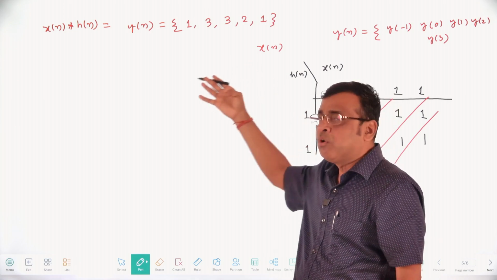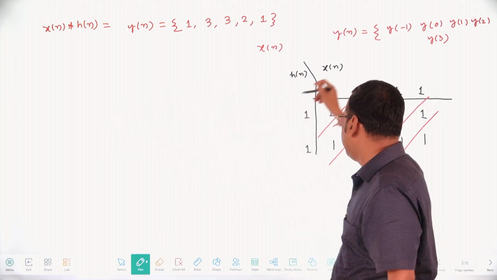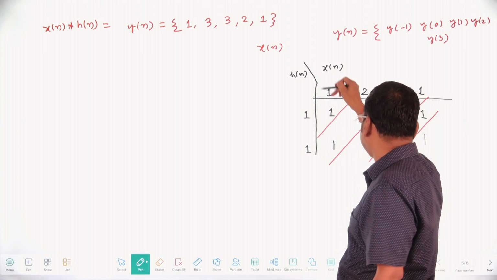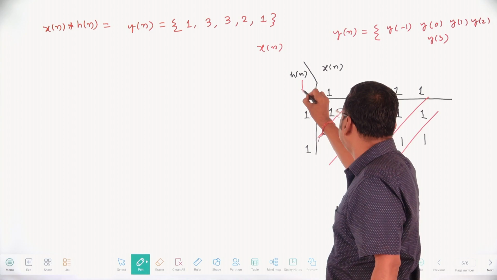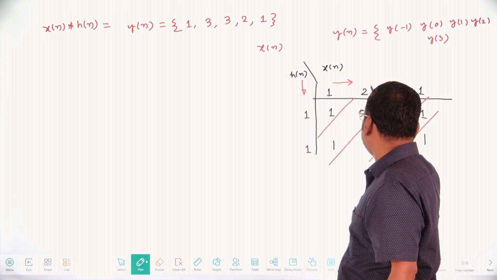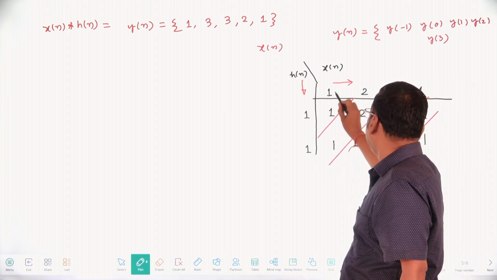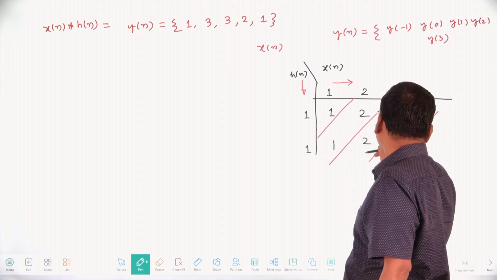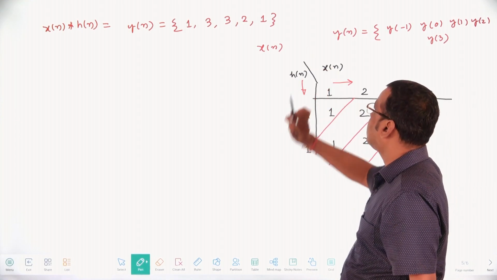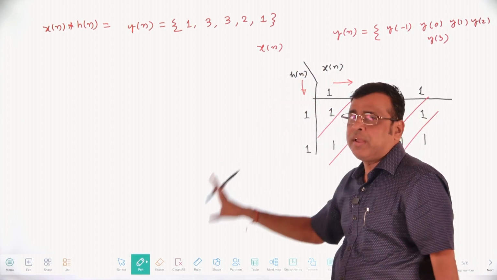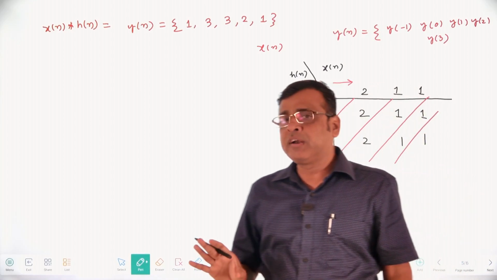To check whether your answer is right or wrong, use the shortcut method. Here is x of n and here is h of n. Multiplying them, 1, 1, 1, 2, 1, 1, 1, 1, then 1, 1, 1, 2, 1, 1, 1, like this. You will get 1, 2 plus 1, 3, 2 plus 1, 3, 1 plus 1, 2, 1. Your answer matches this answer, so whatever output you get will be right.